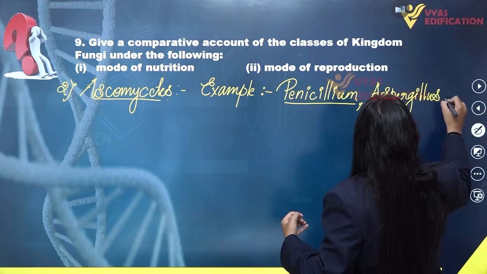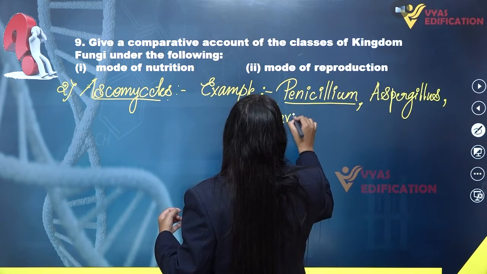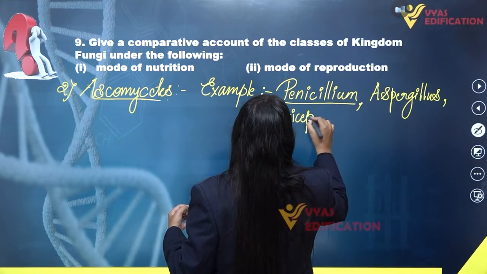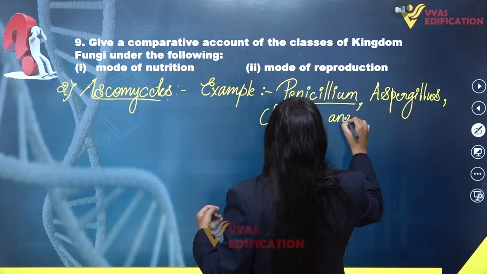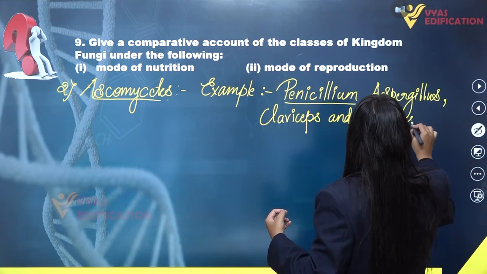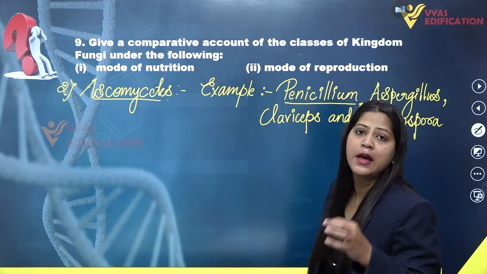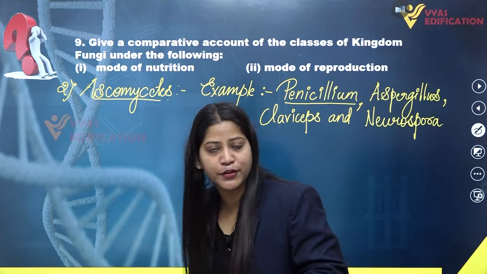Aspergillus. Also we have Claviceps and Neurospora. So all these are the examples of Ascomycetes class of fungi.